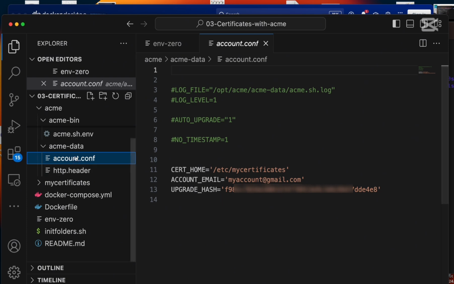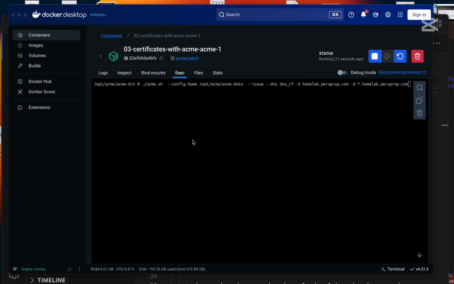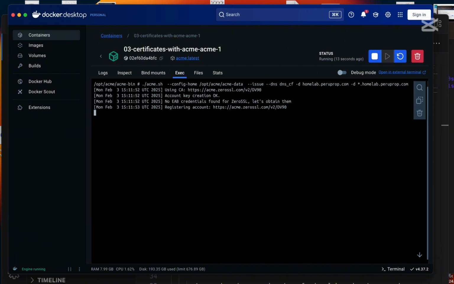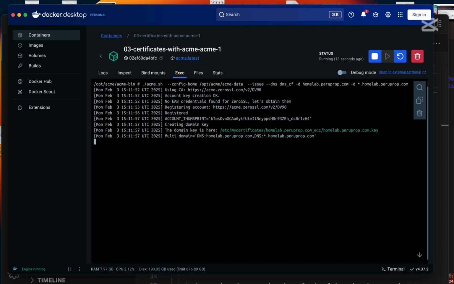Now we are going to create our certificate for homelab.peruprop.com. We enter first the subdomain and then another subdomain with the wildcard. The certificate is going to be created in a folder with the same domain name inside my certificates folder on the host.